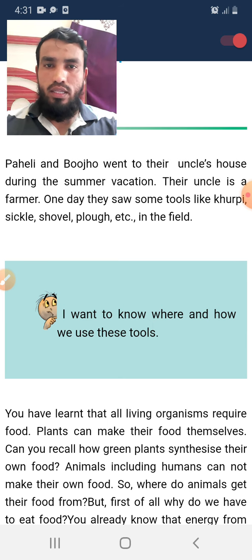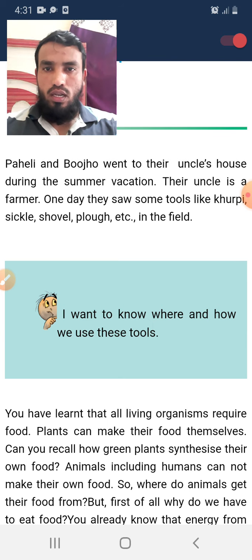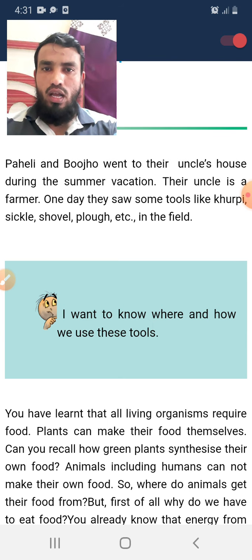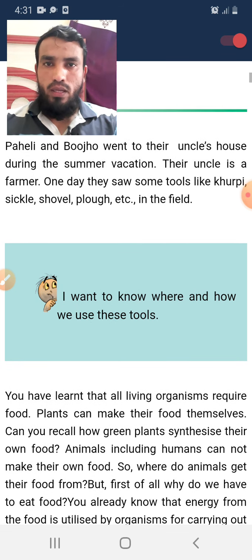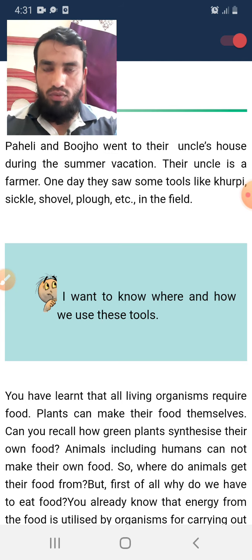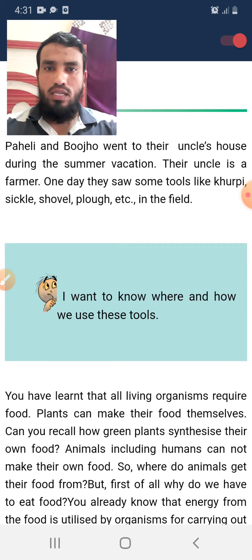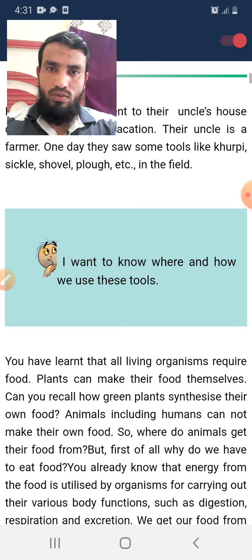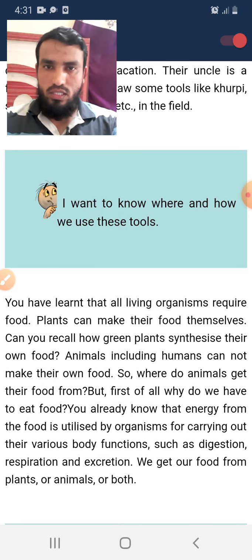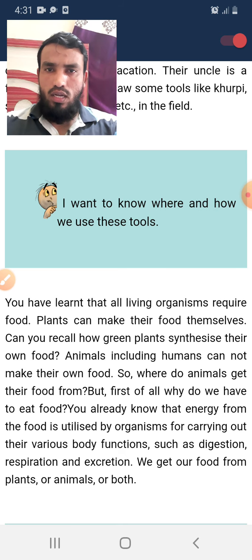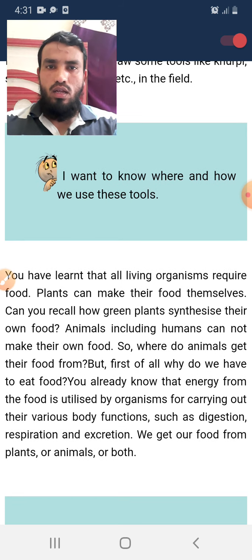On that day they saw some tools like the khurpi, sickle, shovel and plough in the field. You might also have seen these when you went to villages. In the farm there are things that help farmers do farming: the khurpi, sickle, shovel and plough. We will study these in detail because they are useful in crop production.